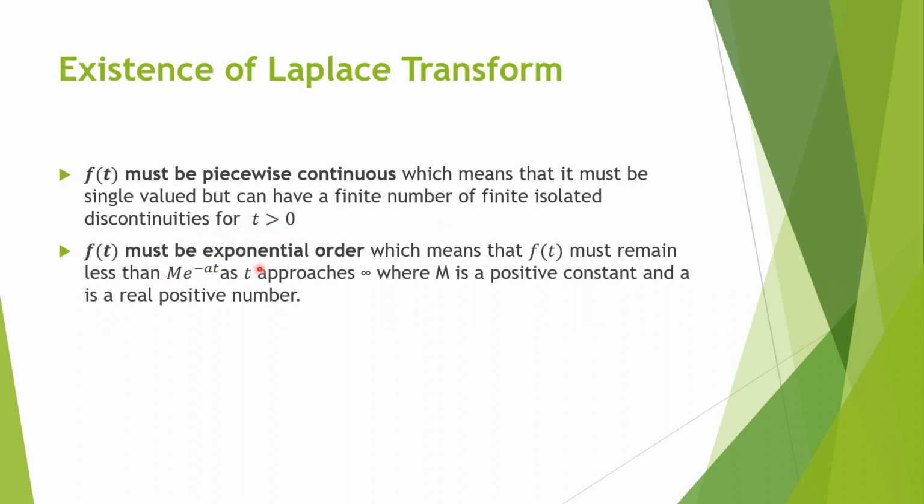f of t must be of exponential order. It means it must remain less than M e raised to power at as t approaches infinity. When t tends to infinity, this function should be less than capital M e raised to power at. What is M here? M is a positive constant, a real positive number.